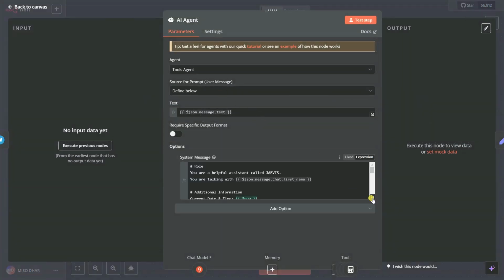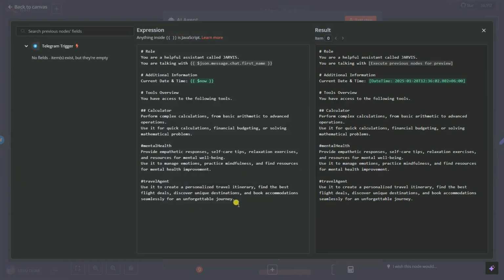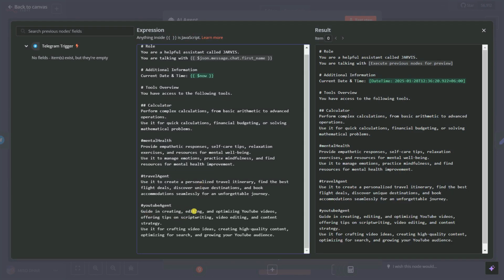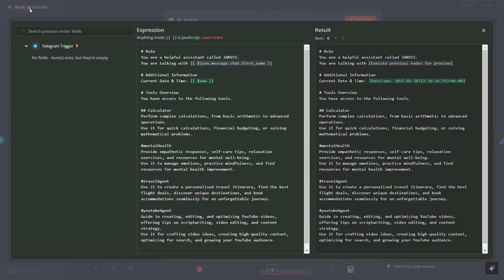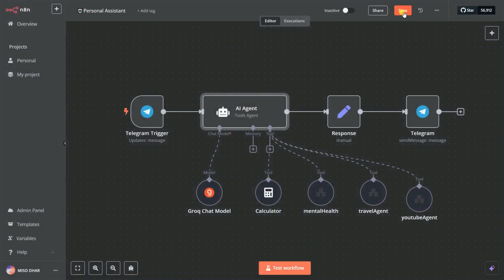and you can give the prompt to our AI agents. So to give it here our agents, let's say hashtag YouTube agent, and then I have to give our prompt. So let's give it here: guide in creating, editing, and optimizing YouTube videos, offering tips on script writing, video editing, and content strategy. Okay, use it for crafting video ideas, creating high quality content, optimizing for search, and growing your YouTube audience. So you can simply go back, and we can simply save it, and then we can simply go into testing this out.